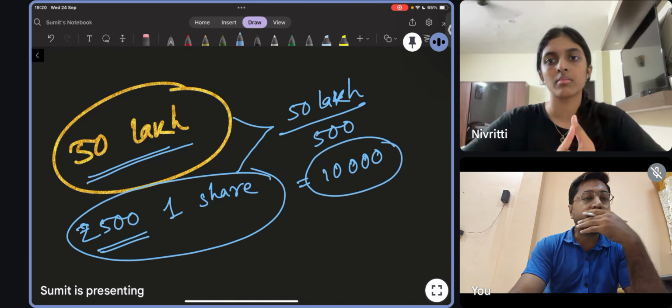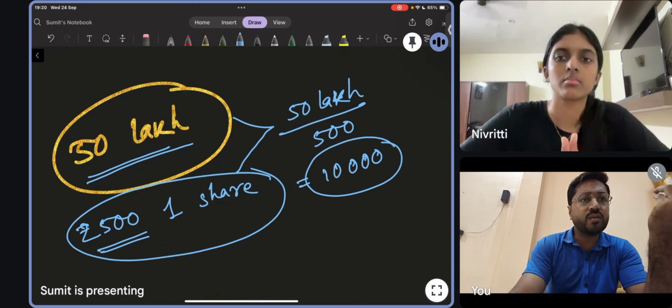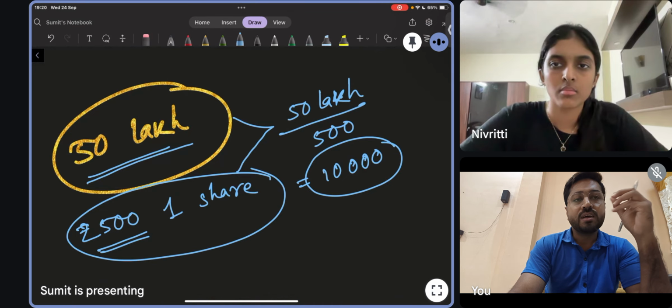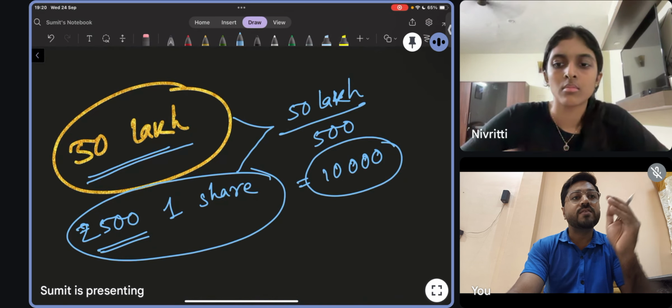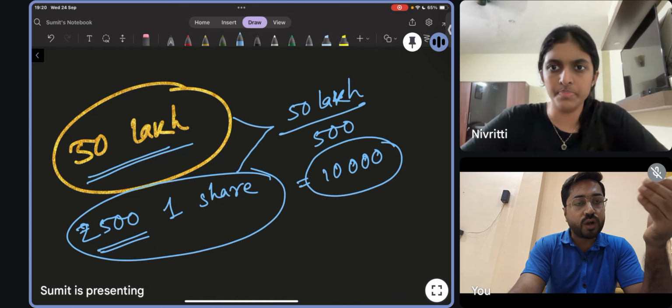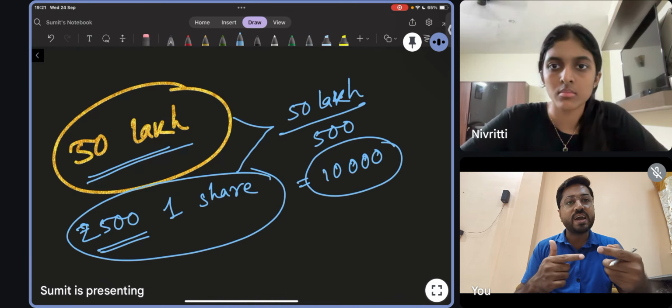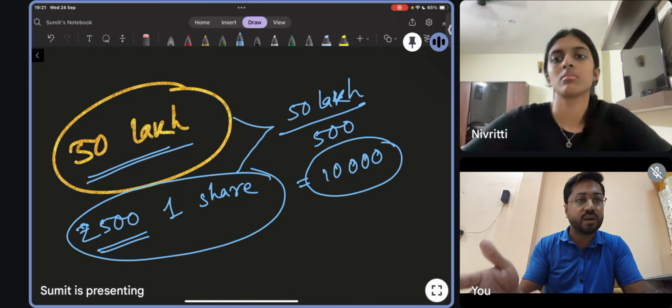So according to your calculation, suppose you cannot tell anyone to distribute any money. The concept of share is very simplified. Simplified means if you want to invest in my company, you buy a number of shares, and according to that you will invest your money. Clear?